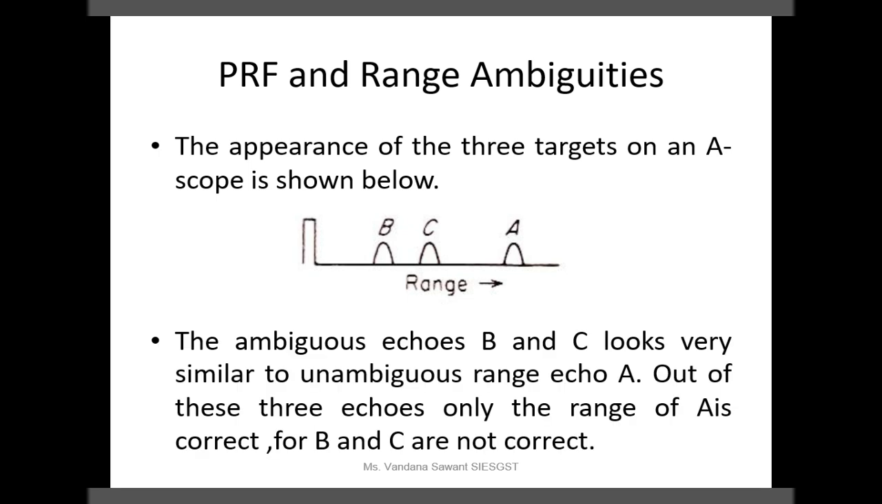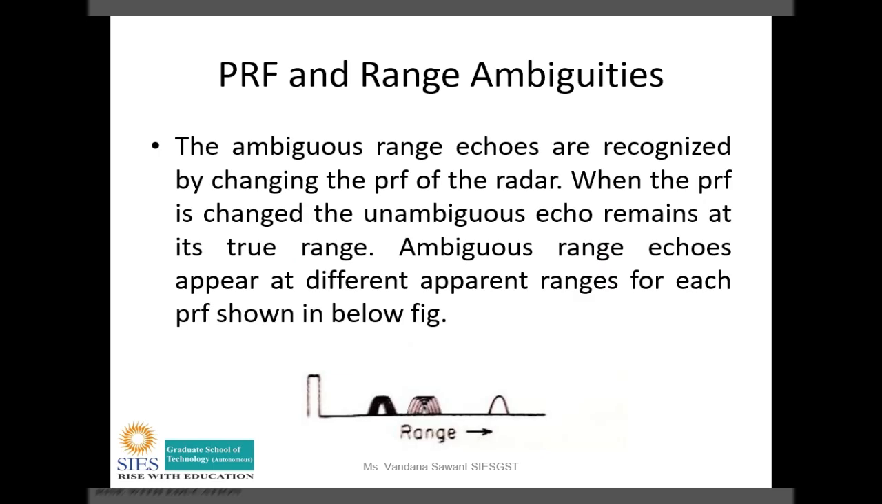But when we are identifying the target, we have to find out which is the actual time around echo and which are the multiple time around echoes. So the ambiguous echoes are B and C, but they look very similar to the unambiguous echo A, that is the actual echo A. So out of these three echoes, only the range of A is correct and the ranges of B and C are not correct. Then how to mitigate or avoid this problem?